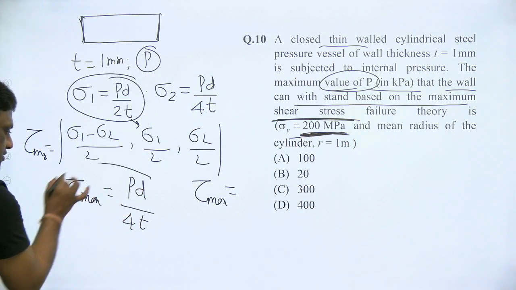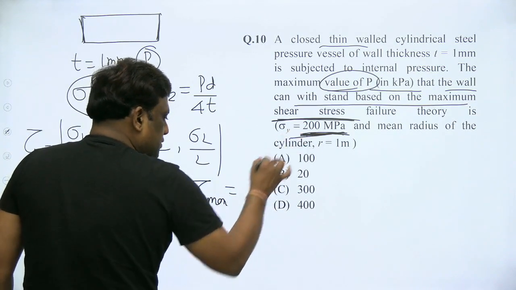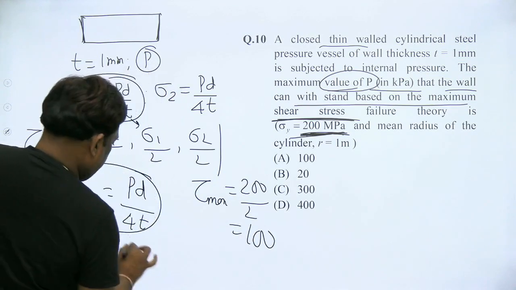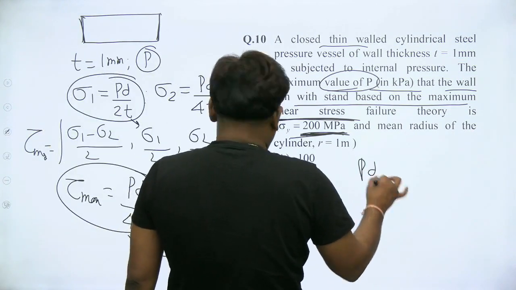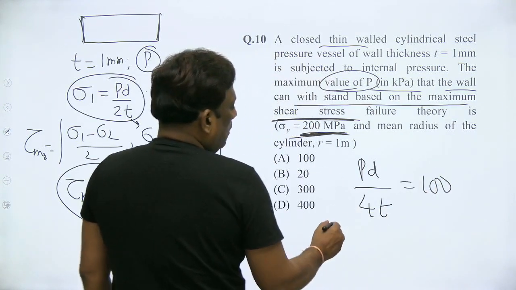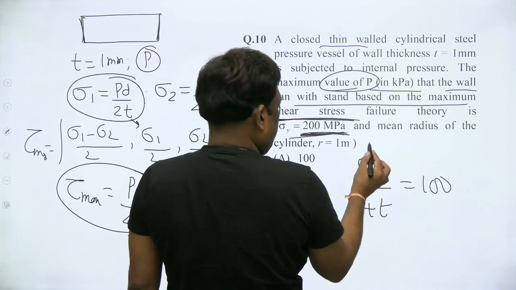So when you have shear stress, equate shear stress. Sigma y by 2 is 200 by 2, which will be 100. So equate these two, this is the maximum, this is the maximum. So PD by 40 is equal to 100. And this is given in megapascal, so obviously P will be in megapascal.